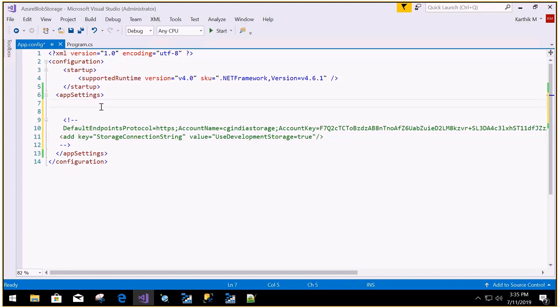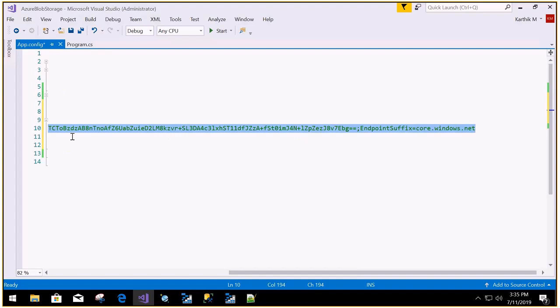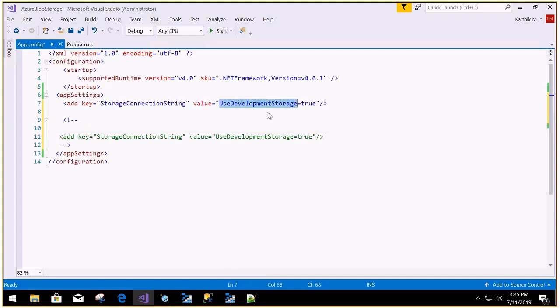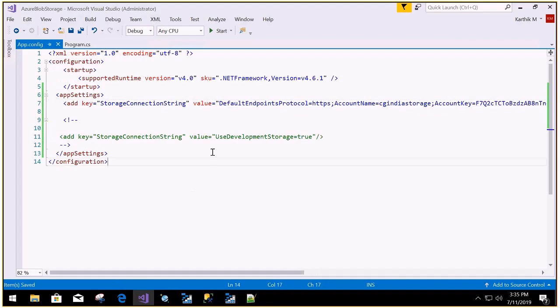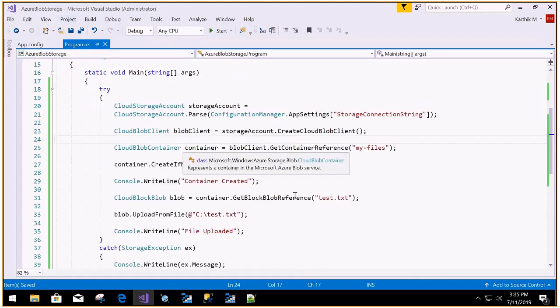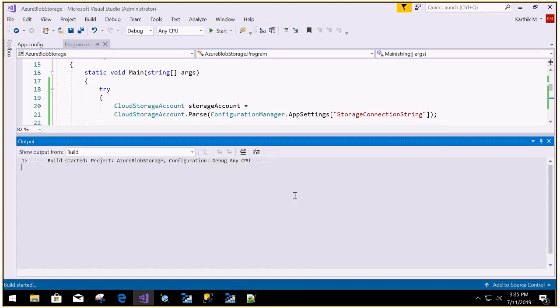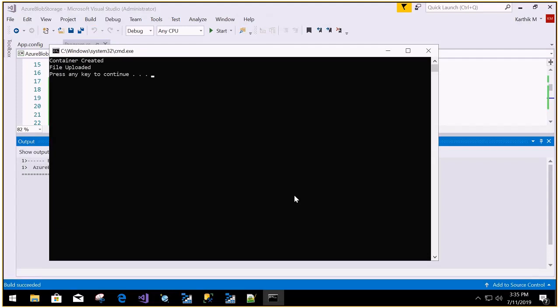So here, and put this value. So save it and let me just see, can we run this program? So container created and file uploaded.